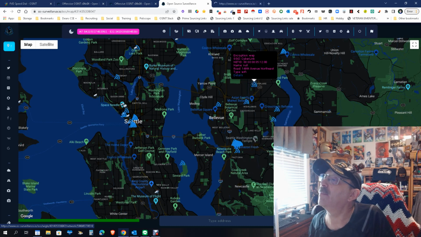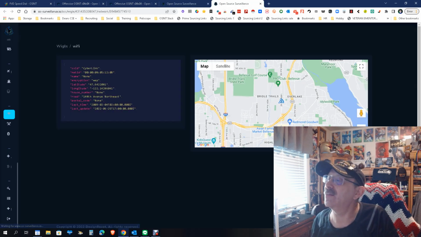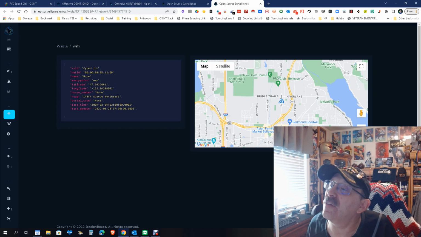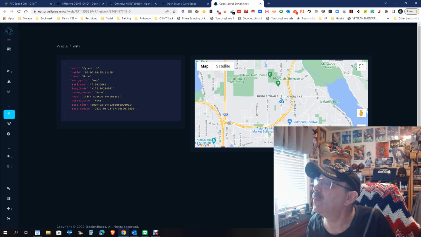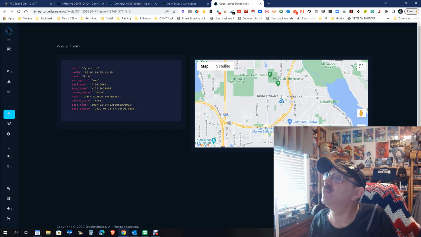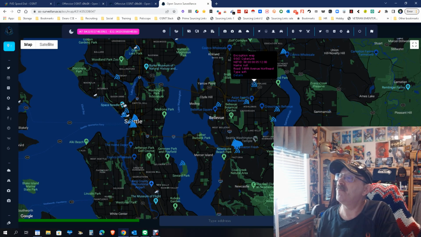Open link in new tab. Let's open a new tab so we don't have to worry about getting out of here. Let's see what it's telling me. Oh, look at all this information, including longitudes, latitudes. Ooh, cool. And we can get an even better map. Ooh, this is pretty nice. That's some pretty cool stuff.